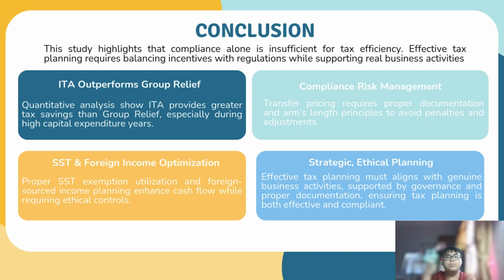This case study shows that corporate tax planning is crucial for Malaysian manufacturing companies. While compliance is important, it is not enough for tax efficiency. BMB needs to strategically balance tax incentives like investment tax allowance, which provides greater tax savings than group relief during high capital expenditure years, with proper compliance management. They must address transfer pricing risk through proper documentation and arm's length principles, optimize SST exemption to prevent cash flow losses, and ensure foreign income planning follows ethical control. Ultimately, effective tax planning must align with genuine business activities, supported by strong governance and documentation.